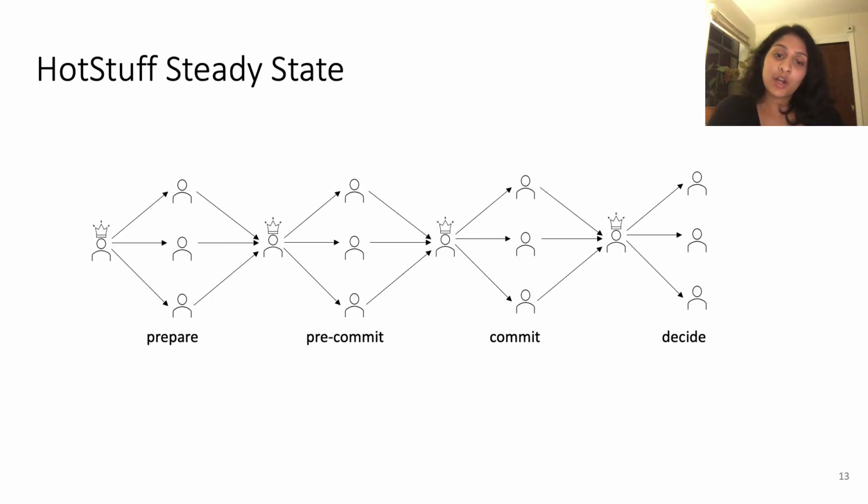So now I want to talk about the steady state of the HotStuff protocol. In the HotStuff protocol, in the steady state, there's a series of these broadcasts, and in each broadcast, the leader sends some value to all the parties, and the parties check the validity of the value, and then send a vote back to the leader. The leader collects these votes, combines them into a signature, and then uses that as an input for the next broadcast. While this seems like 3 separate phases of broadcast, HotStuff showed that this can actually be pipelined such that each of these phases performs exactly the same task.